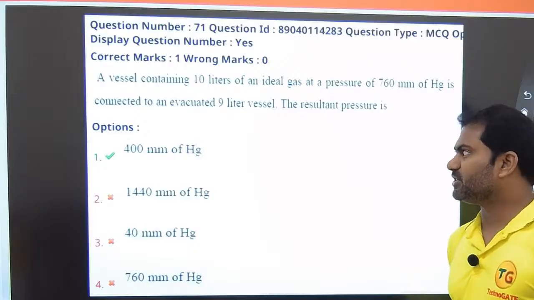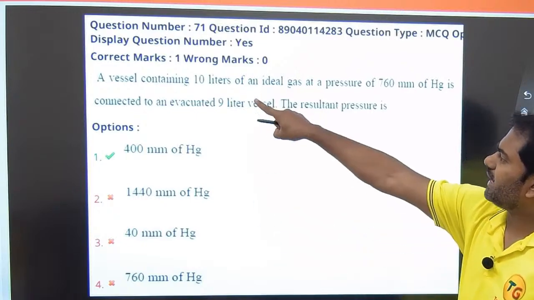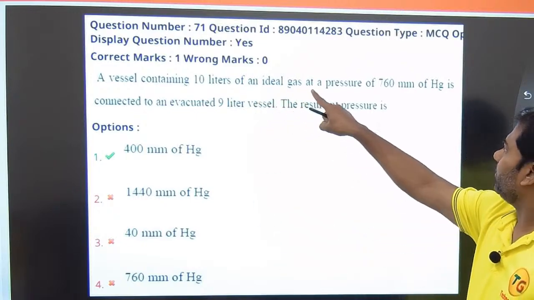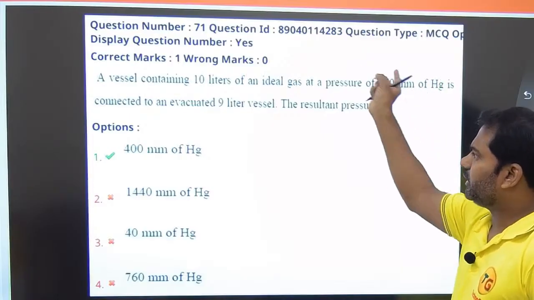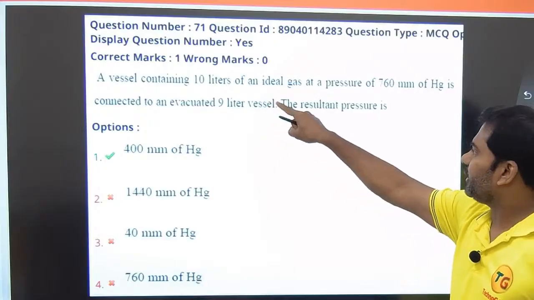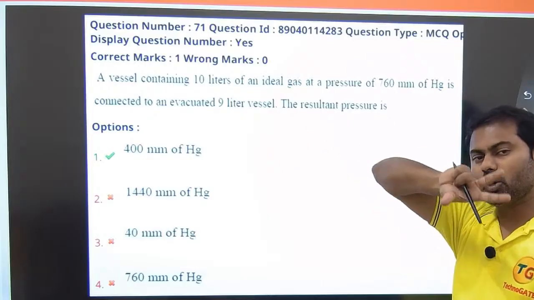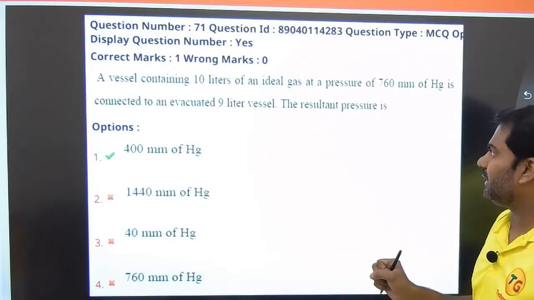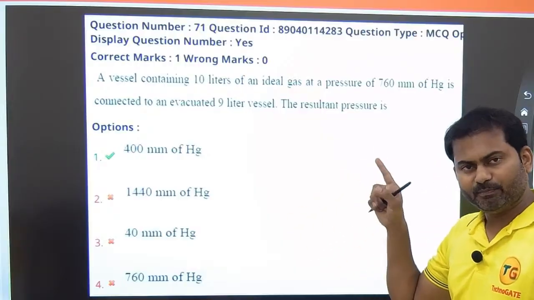The resultant pressure is? So basically initially the vessel has 10 liters volume, and the pressure is 760 millimeters of Hg. What we are doing is connecting it to another 9 liter vessel. Okay? So it is connected to a 9 liter vessel. Total volume is becoming 10 plus 9. So now the gas is occupying a volume of 19 liters, and corresponding to that we need to get the pressure.